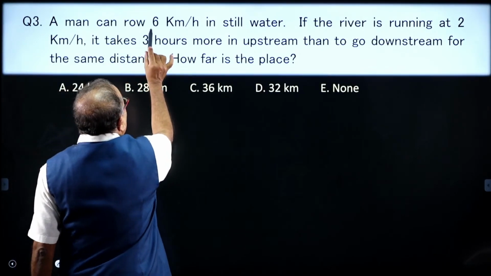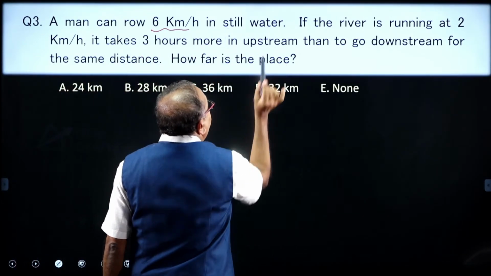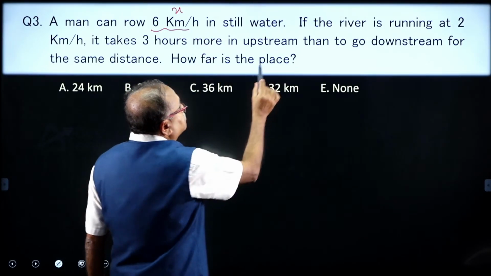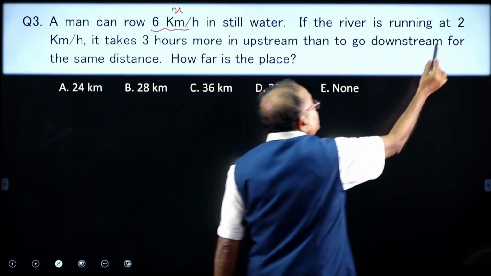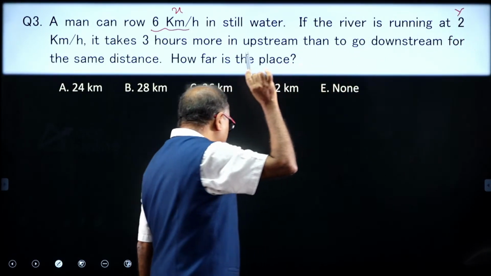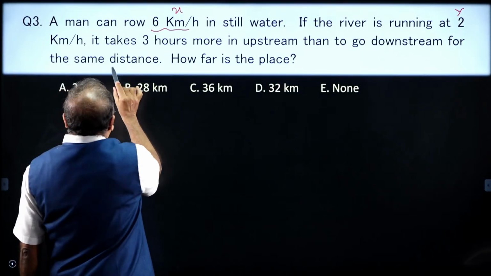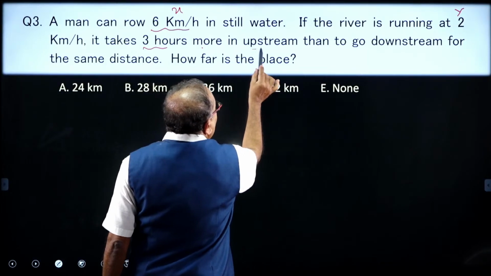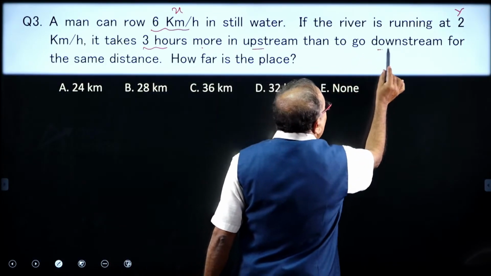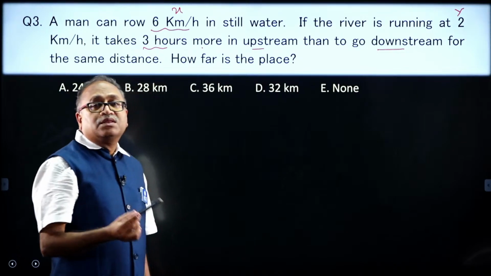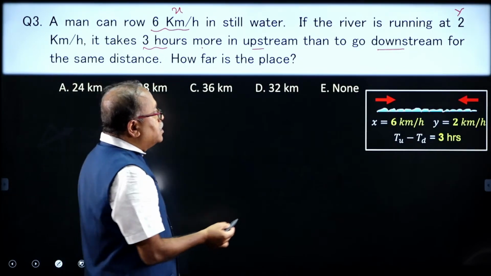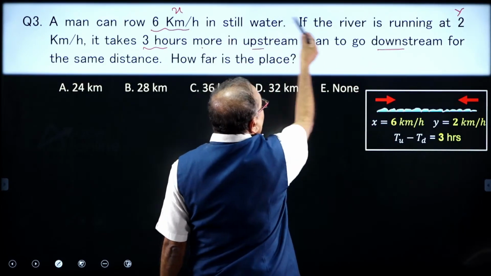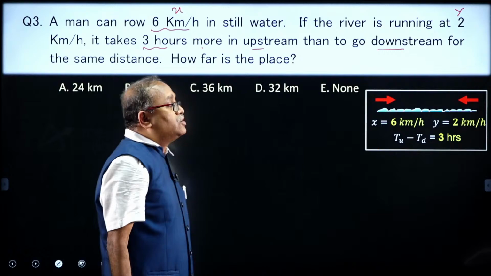A man can row 6 kilometer per hour in still water. So, x is given to us. If the river is running at 2 kilometer per hour, y is also given to us. If it takes 3 hours more for upstream than to go downstream, 3 hours more.